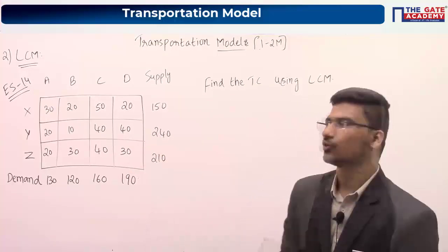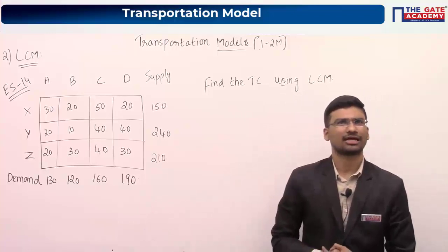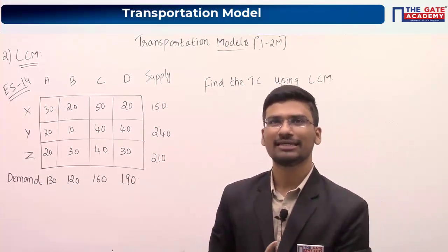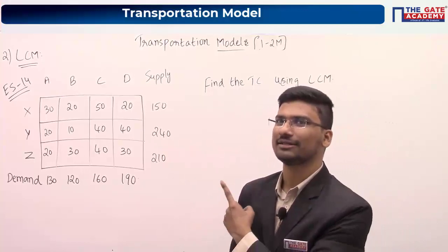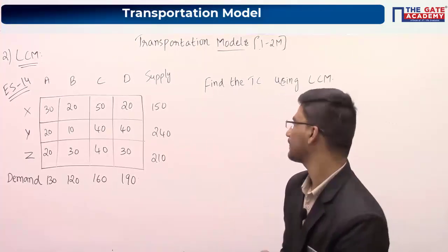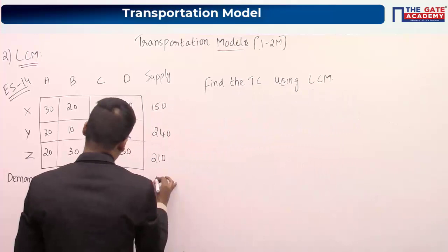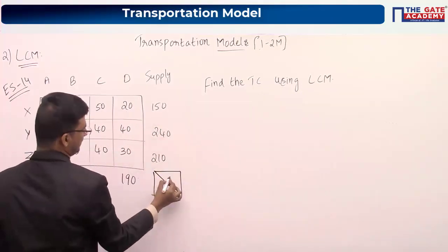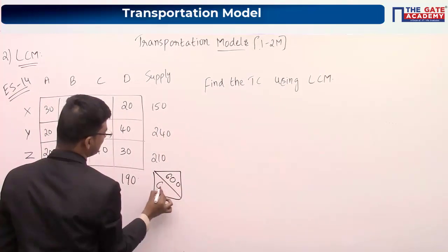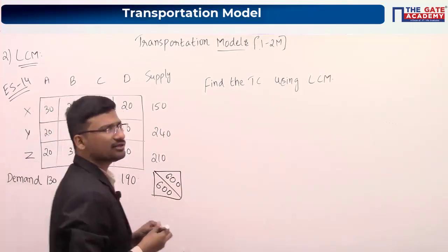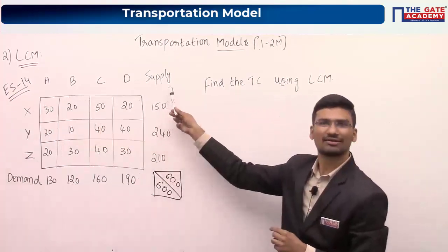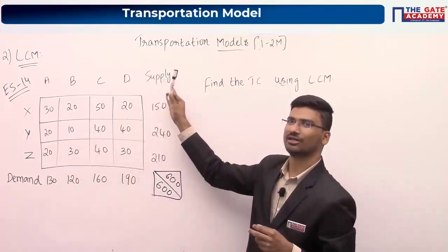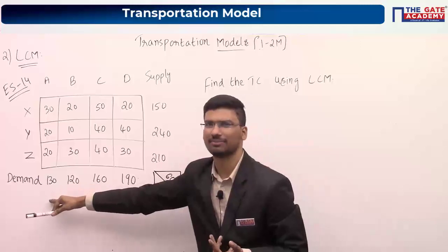Anyone answer for this? Transportation cost using least cost method. Definitely here you will be getting a tie between least costs. What is your first step? Check total supply equal to total demand or not. This is 600, and I guess this is also 600, so don't get worried. Here you have supply and here you have demand, whereas in the previous question it was the other way.